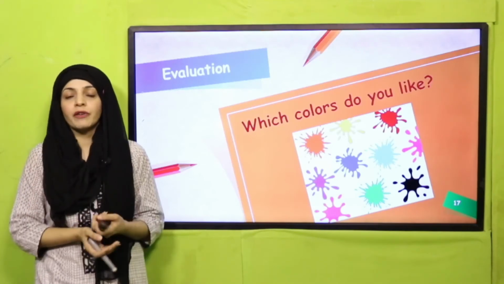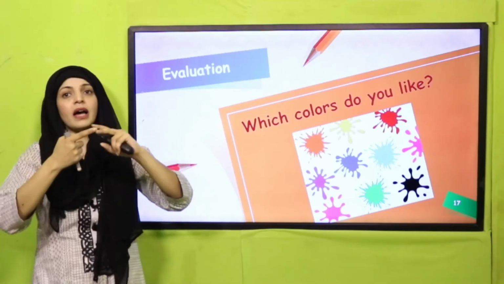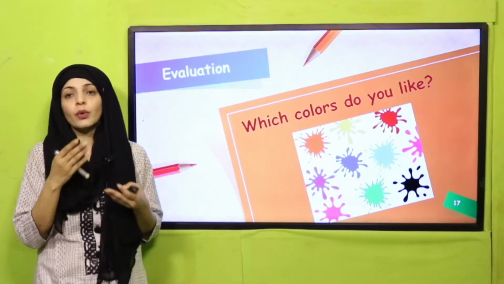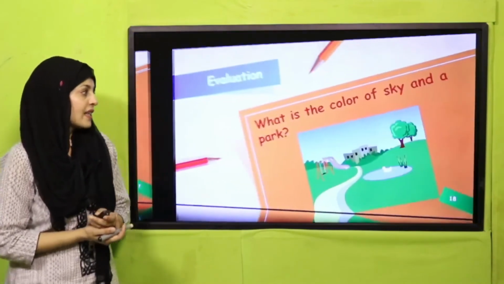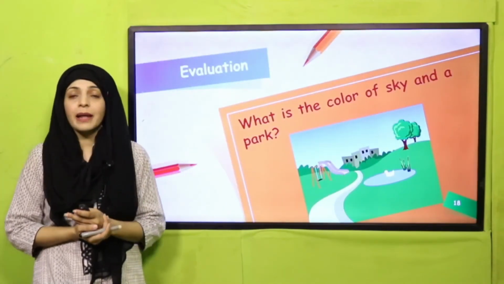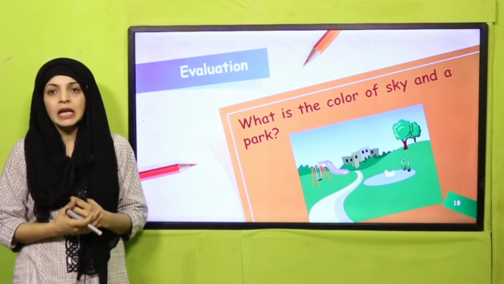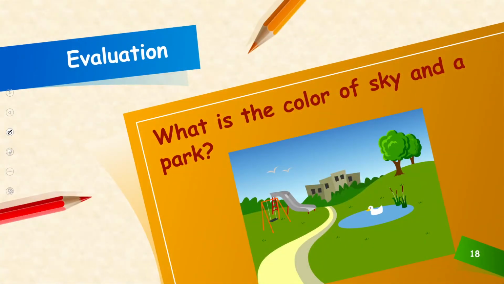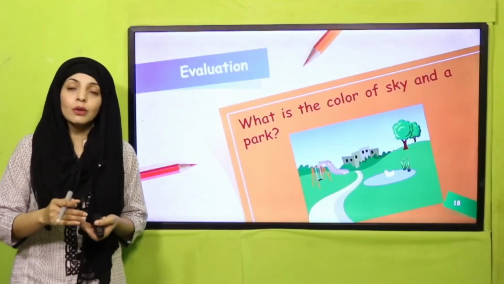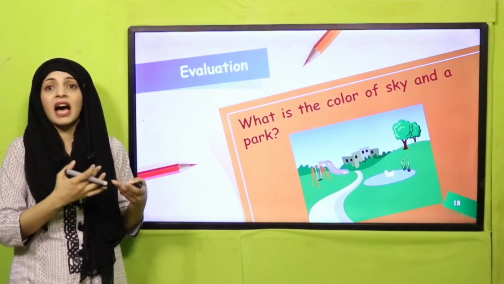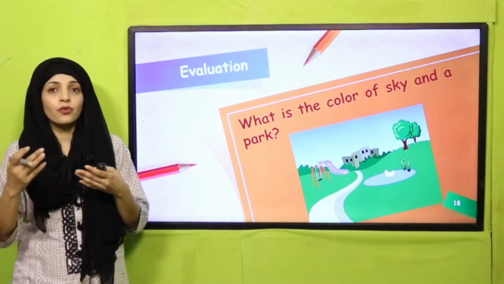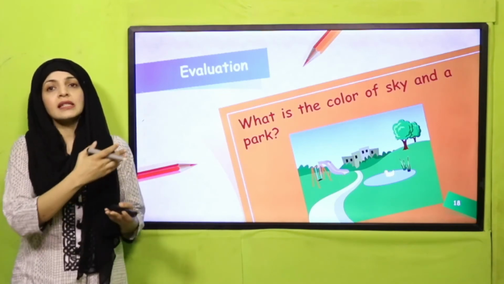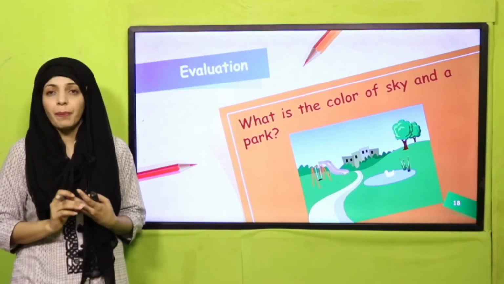Okay, my dear students, which colors do you like? So quickly tell me your favorite colors. I like yellow, I like red, I like blue. Now quickly tell me your favorites. Very nice. So my dear students, what is the color of sky and park? You can see a park on your screen. What is the color of sky and what are the different colors that you see in the park? The sky is of blue color, and the park, it has green grass, green trees, and then there are different color flowers. The bench and the trees are brown and green. So these are the different colors that you see around in the park.